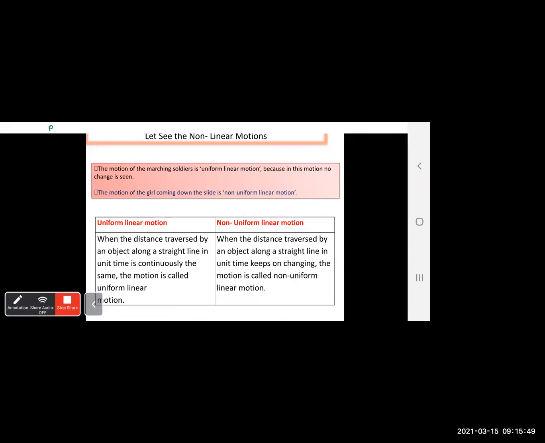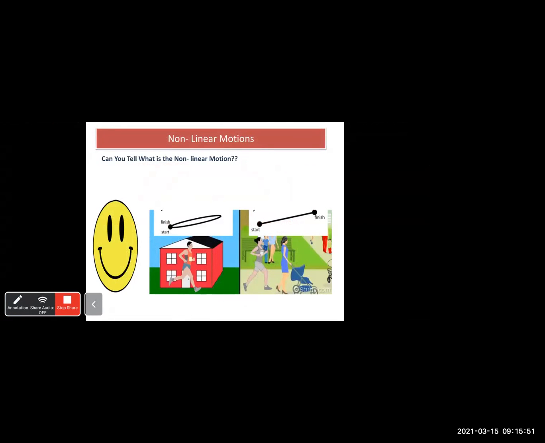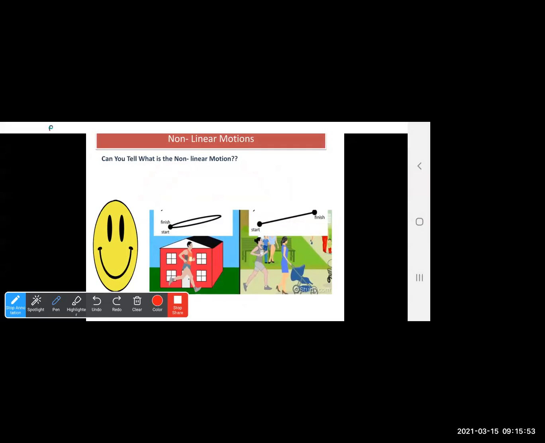So now let us move to the other part. We'll learn about non-linear motion. So we have seen linear motion and the types of linear motions. Now we are going to move towards non-linear motions. Now see the two pictures and tell me which picture shows a linear motion. First tell me about the linear motion. Which picture indicates a linear motion?